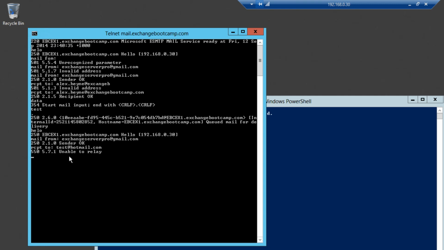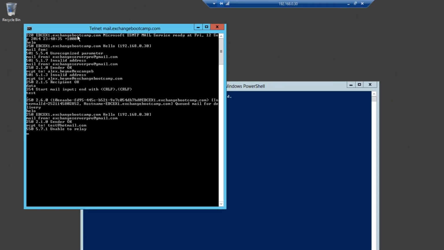And we get an error, unable to relay, which is the correct result. We shouldn't allow an unauthenticated external sender to send to other external recipients. That would be an open relay on our Exchange server. That would be a bad thing.